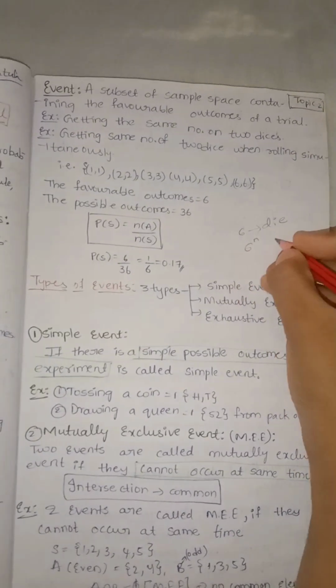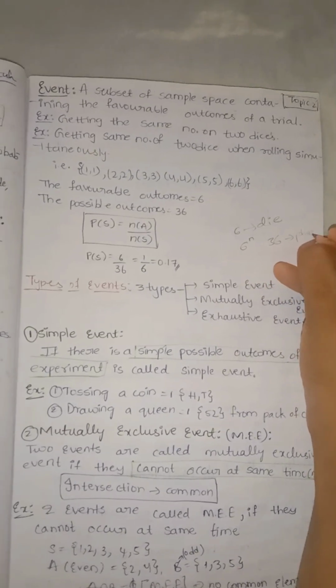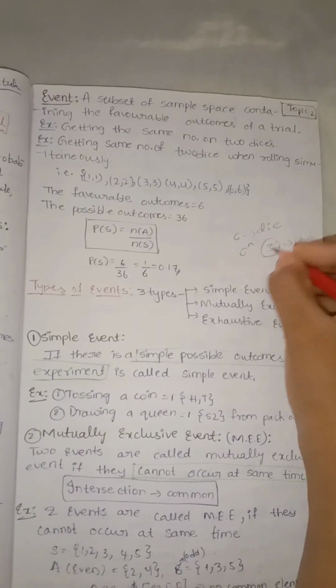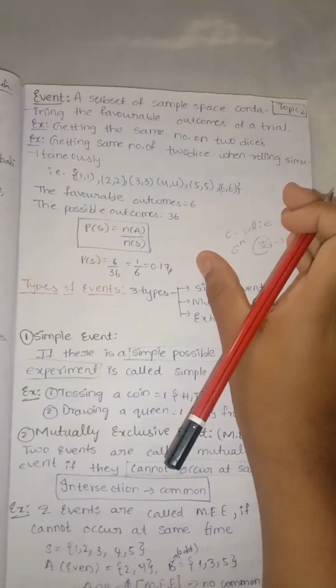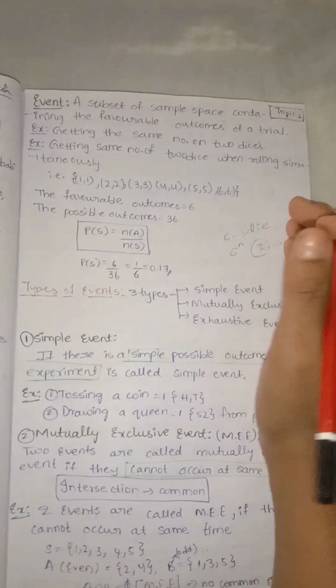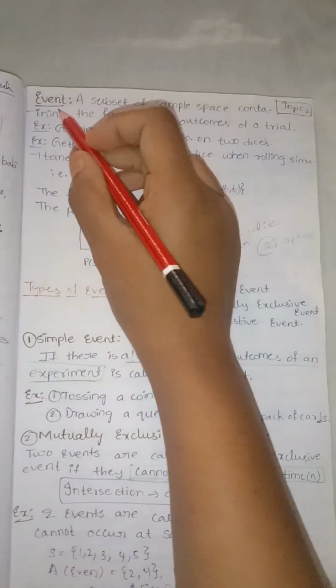So for 2 dice we have 36 outcomes. These 36 types of outcomes are known as the sample space. The number of possible outcomes or possible events is known as the sample space. A subset of that is known as an event.